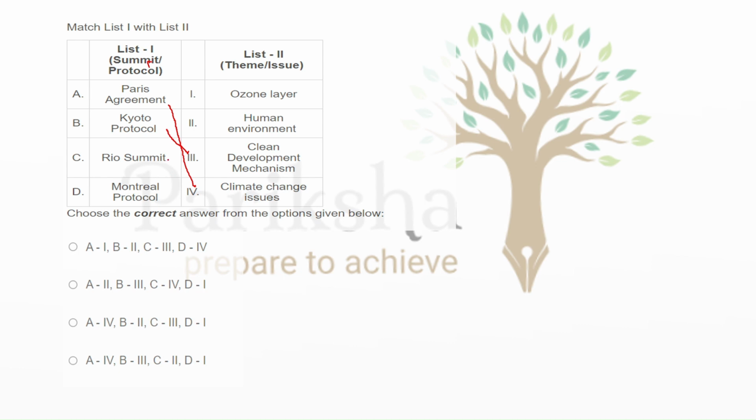The Rio Summit that was held was for the human environment. And the Montreal Protocol, that we see so much in the news, is for the ozone layer. So A4 B3. Now in which option is A4 B3? So D is the right option.